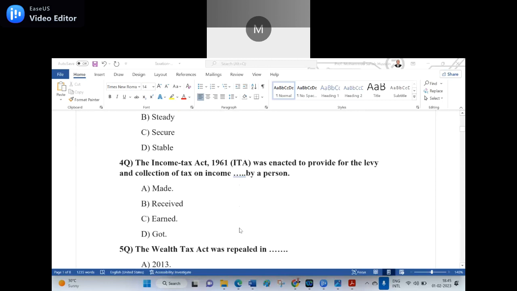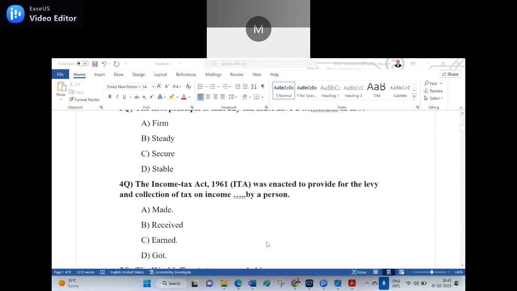Fourth question. The Income Tax Act 1961 (ITA) was enacted to provide for the levy and collection of the tax on income dash by a person. A. Made. B. Received. C. Earned. D. Got. C is the right answer, earned. That is the appropriate word and the legal terminology.